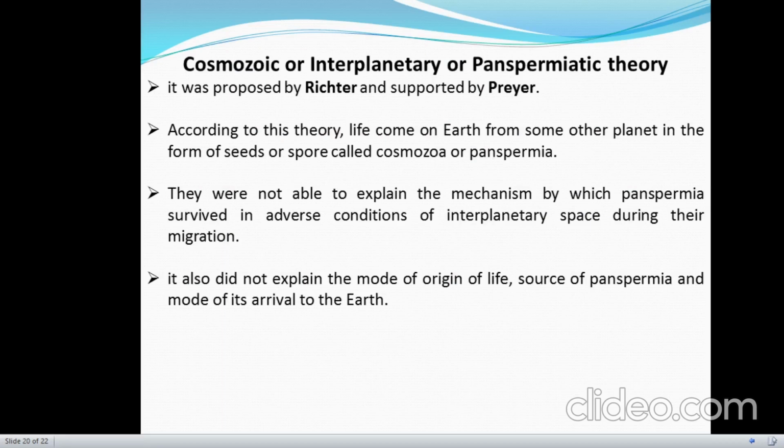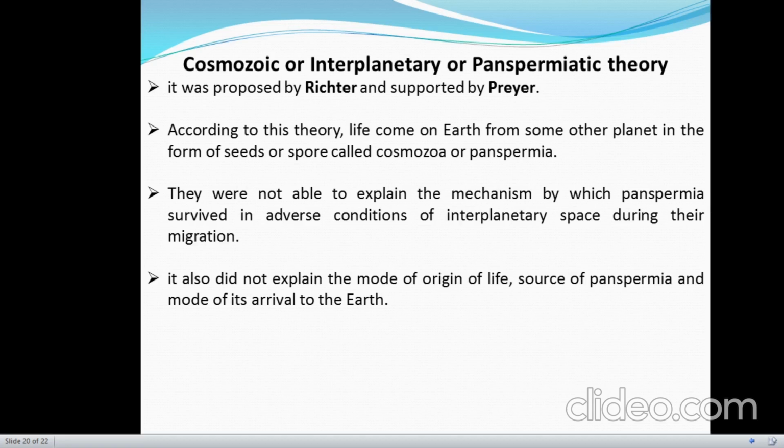But the question was still the same: what was the mechanism of origin of life, what was the site of origin of life, and what were the conditions on earth during the origin of life. They were not able to explain these, which is the main cause of failure of their hypothesis.